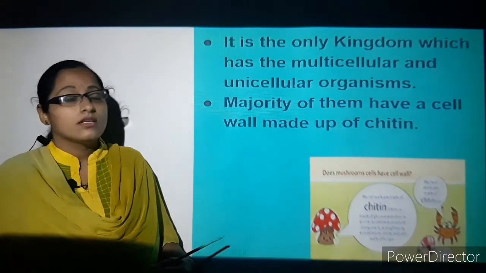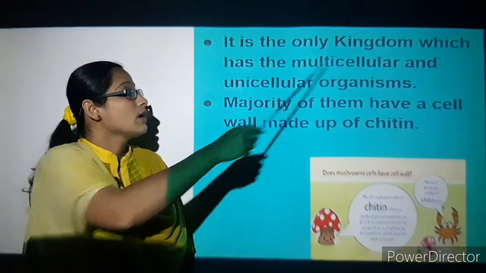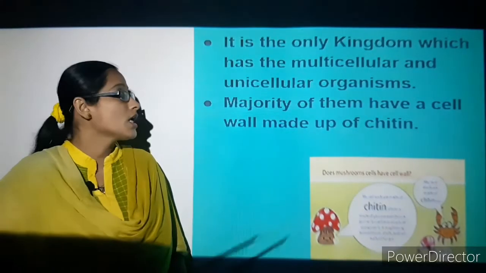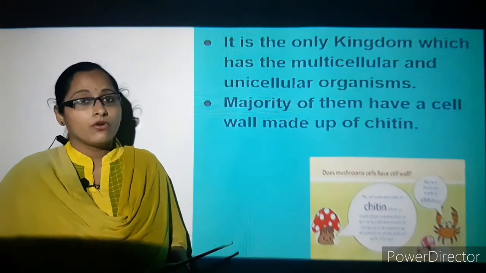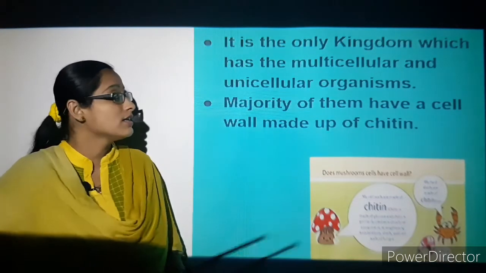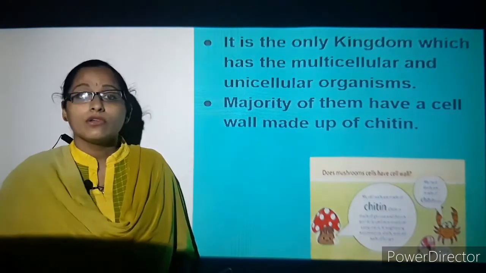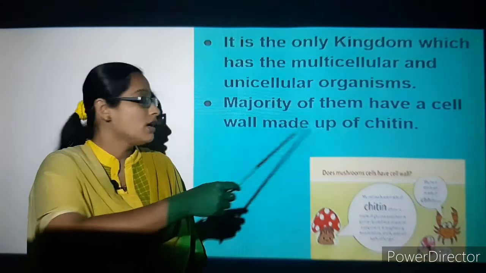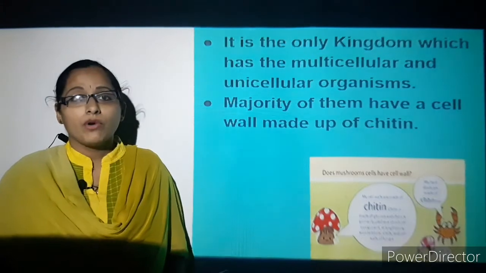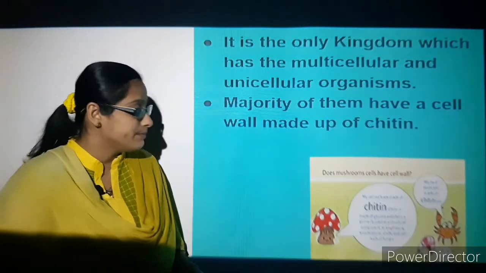It is the only kingdom which has both multicellular and unicellular organisms. Majority of them have a cell wall made up of a structure called chitin.